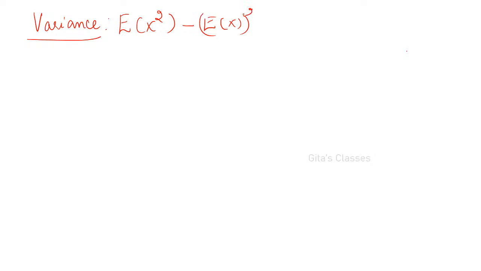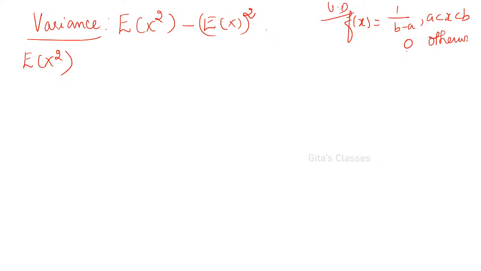Understood? So next is variance of uniform distribution. That is generally e of x squared minus e of x the whole squared. Okay. So now let us find out e of x squared. Here you have to remember f of x is equal to 1 by b minus a, where a less than x less than b, 0 otherwise or elsewhere. Okay, this is the distribution.